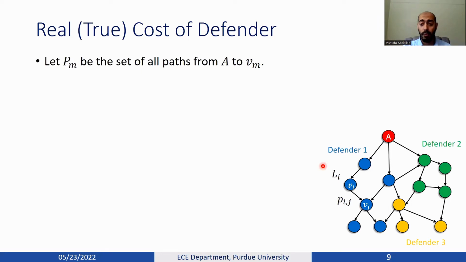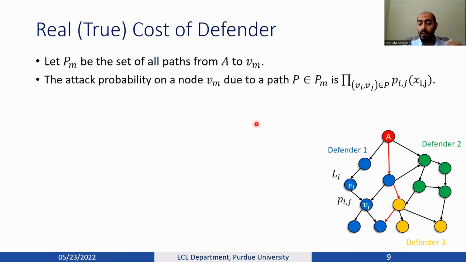Before going to the formulation of the true cost of our problem, I would like to emphasize that each asset here can be attacked in several ways or several paths. So here, for example, the node Vj can be attacked using this path with 2 edges or this path with 3 edges. And therefore, the attack probability on a path, for example, this red colored path, would be the product of the probabilities of successful attack on all of the edges on that path.